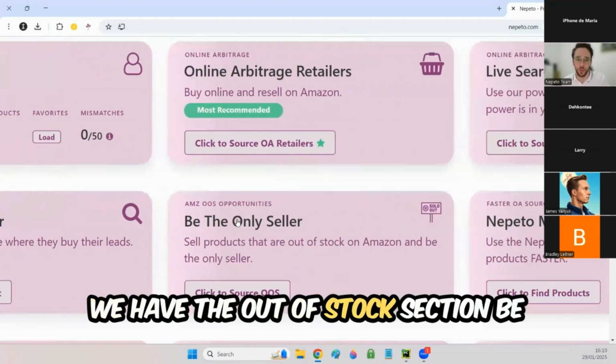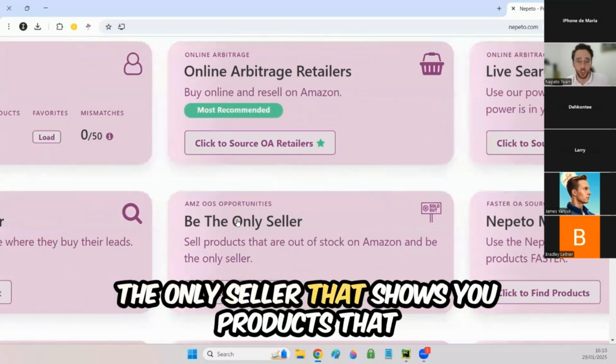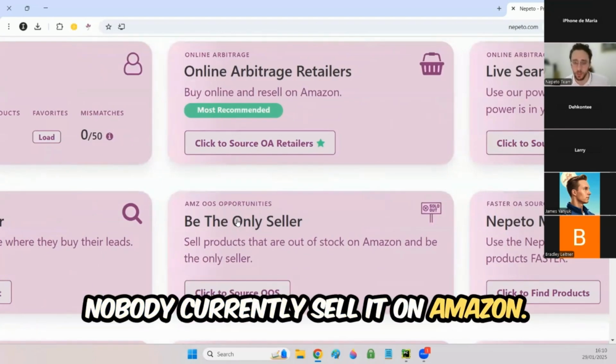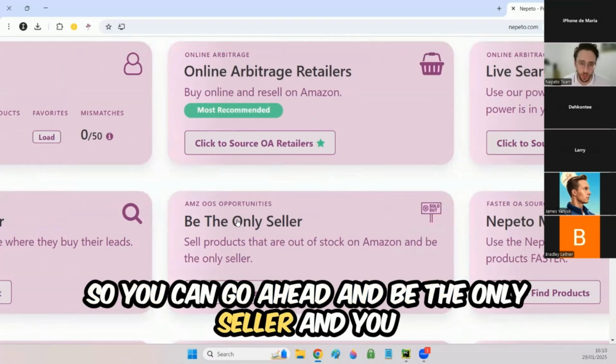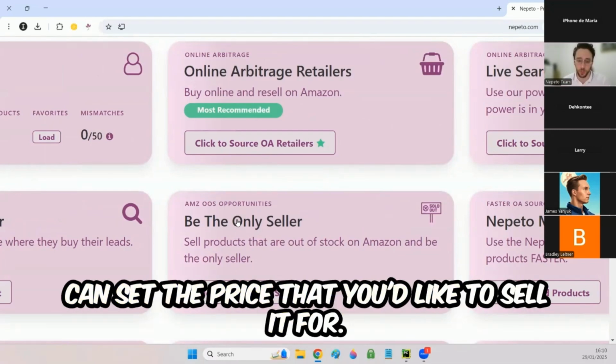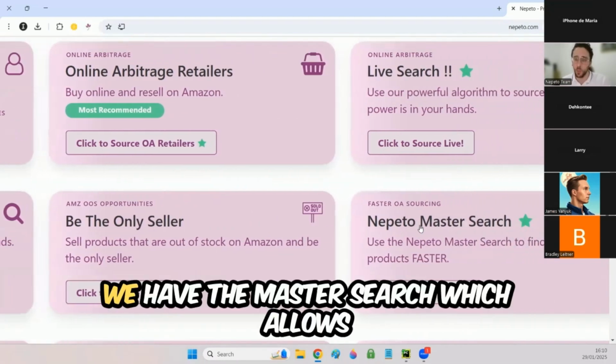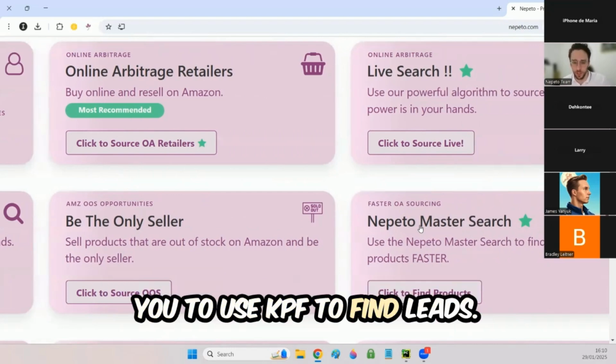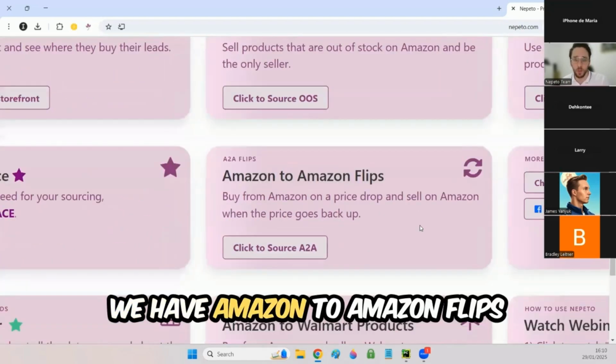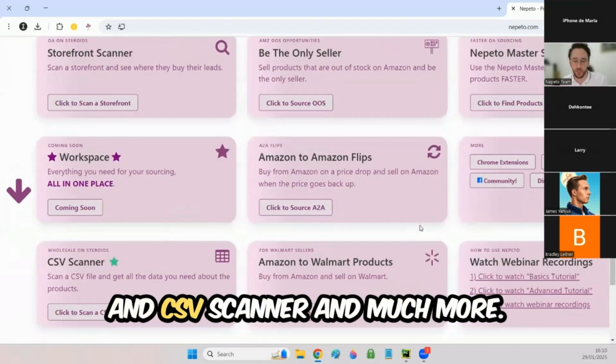We have the out of stock section, be the only seller, that shows you products that nobody currently sells on Amazon. So you can go ahead and be the only seller and set the price that you'd like to sell it for. We have the master search, which allows you to use KPF to find leads. We have Amazon to Amazon flips, the CSV scanner, and much more.